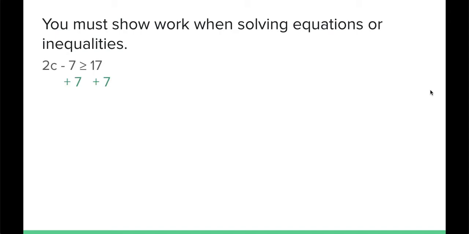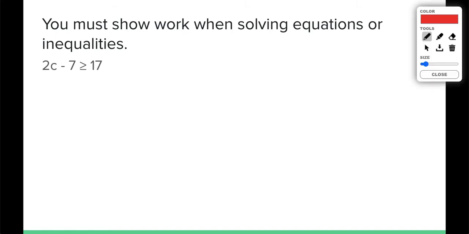Let's try some practice. Let's try this one. 2c minus 7 is greater than or equal to 17. What step do you think we should do first? I like to draw that line like I said, and then it looks like we're adding 7 first because we're starting on the same side as the variable with that piece that's furthest away. So if I add 7 to both sides, I end up with 2c is greater than or equal to 24.